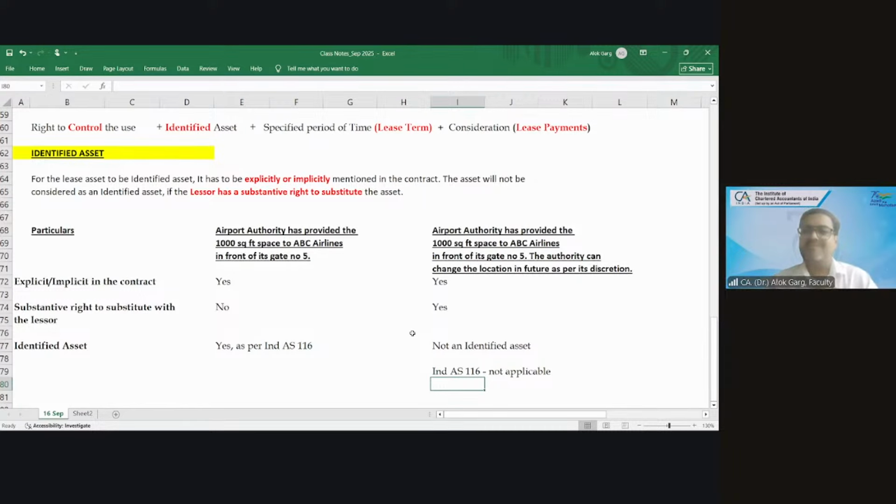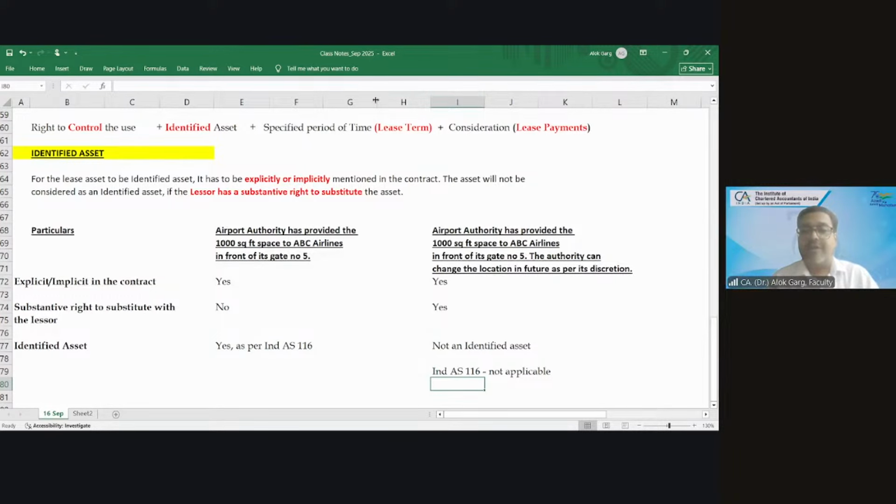Then the lease rental expenses debit to bank account. Rent expense debit to bank account. That is the accounting, right? So friends, then it will not be a right of use asset to lease liability accounting. Why? Ind AS 116 is not applicable because it is not an identified asset. It has not met the first condition. Then you have to do the normal expense accrual accounting.